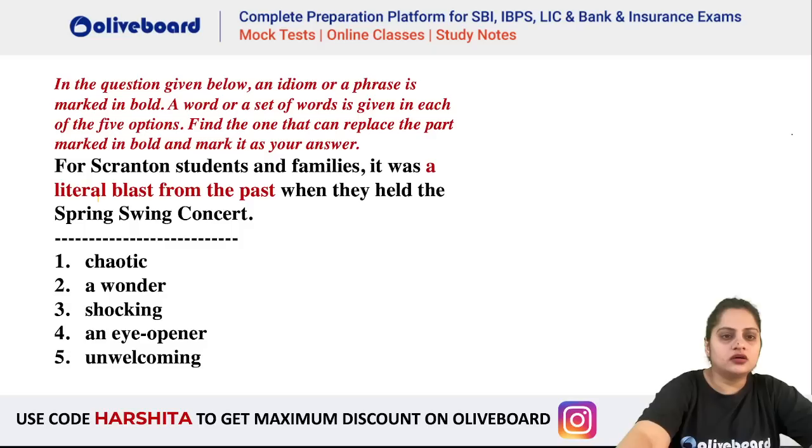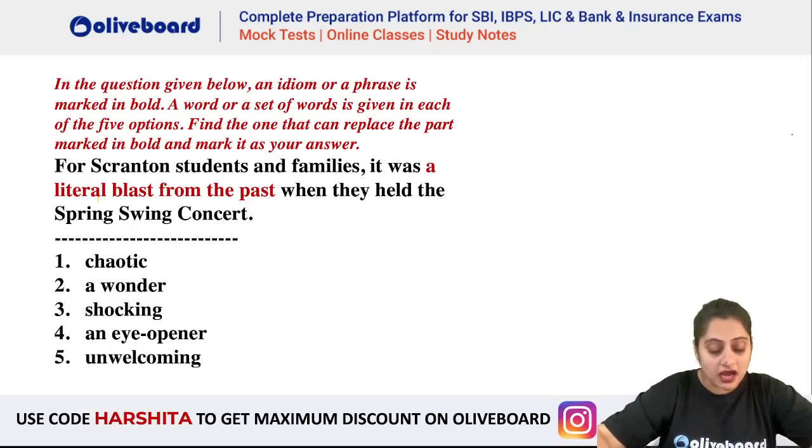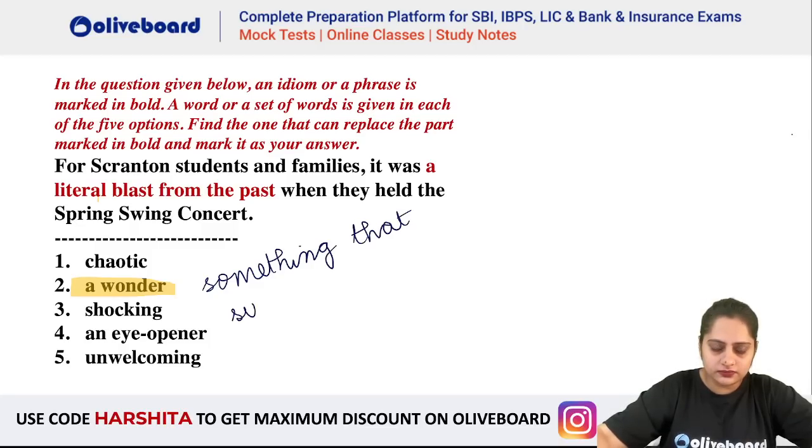A blast from the past. Now here it is a wonder. From the sentence meaning, something that surprises you, basically a blast from the past because you had almost forgotten about it. From the past means something, a wonder, something that surprises you.